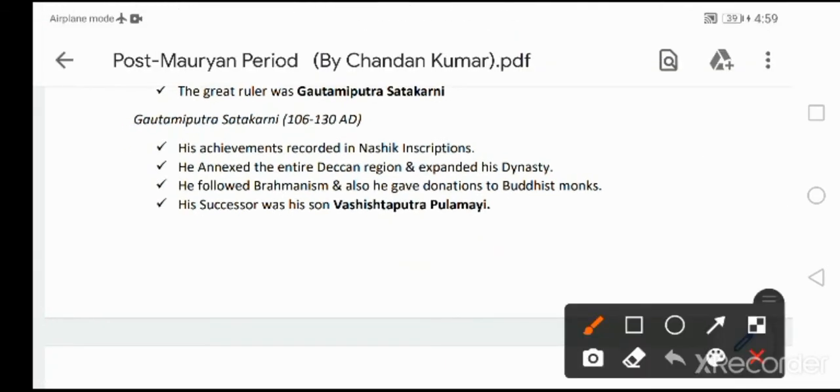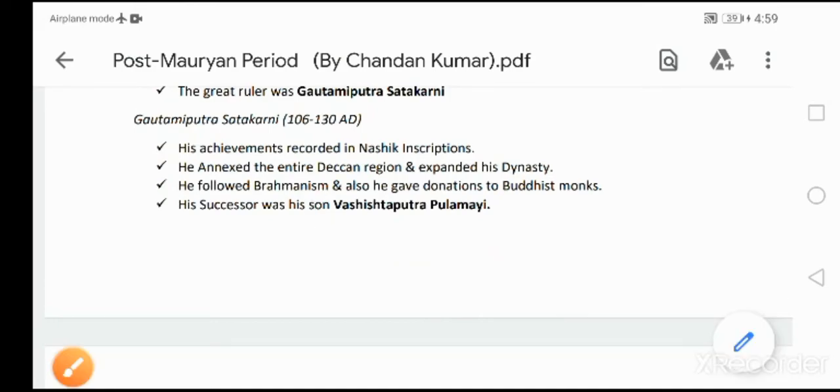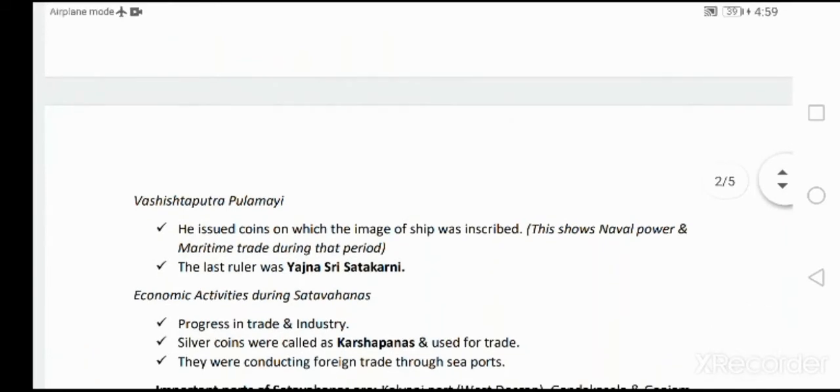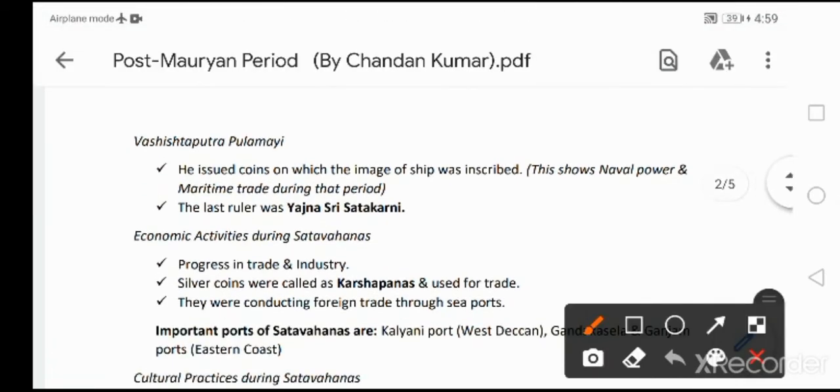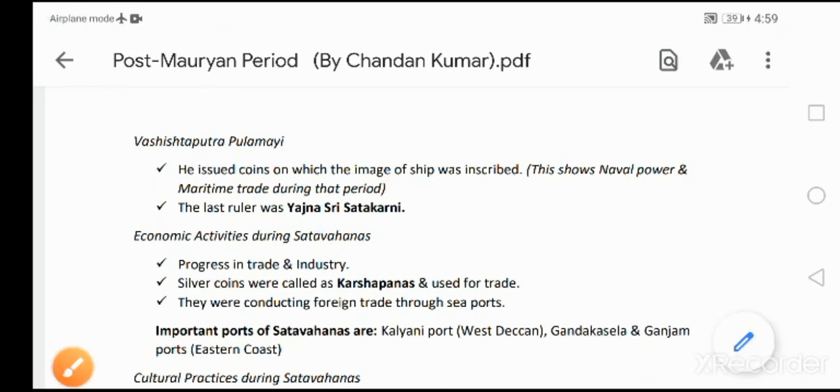His successor was his son Vasishtiputra Pulamayi. Let's quickly know about Vasishtiputra Pulamayi. He also issued coins. On the coins we found ship images. This indicates that during Satavahana period there existed naval power and maritime trade. Then the last ruler of Satavahanas was Yajna Sri Satakarni. Just remember it.